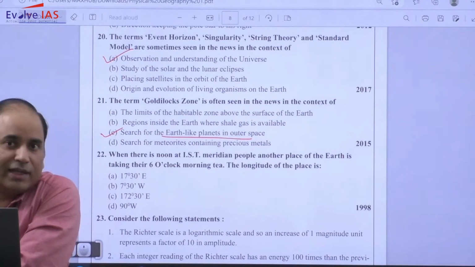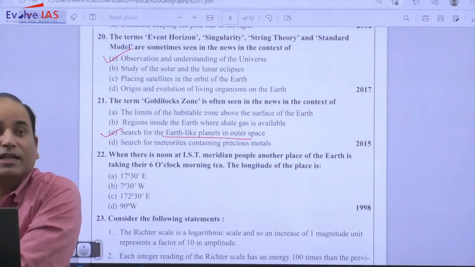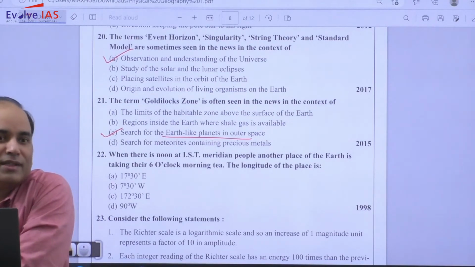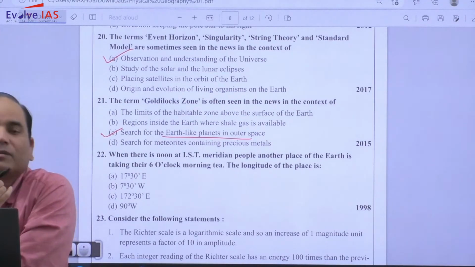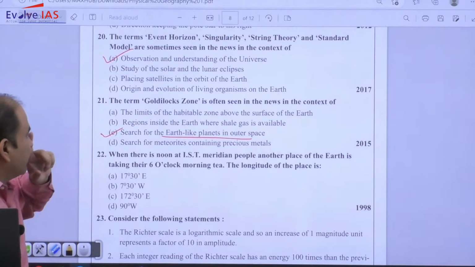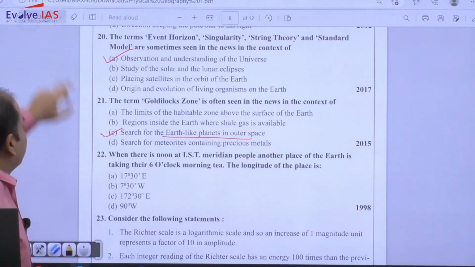So the only other area where there is a possibility, and that is why we are so much interested in that planet, is which planet? Mars. That is why we are so much interested in Mars. There is a greater possibility that life was there or that life is possible in case of Mars. Alright.